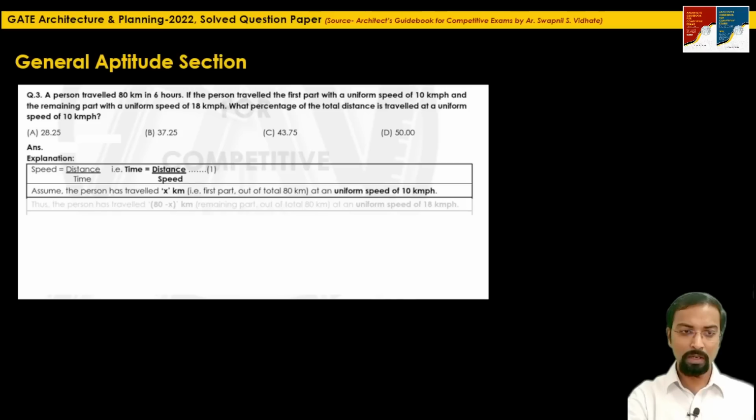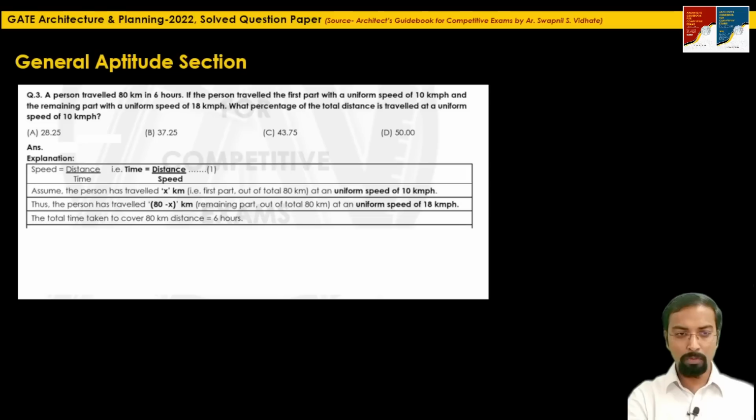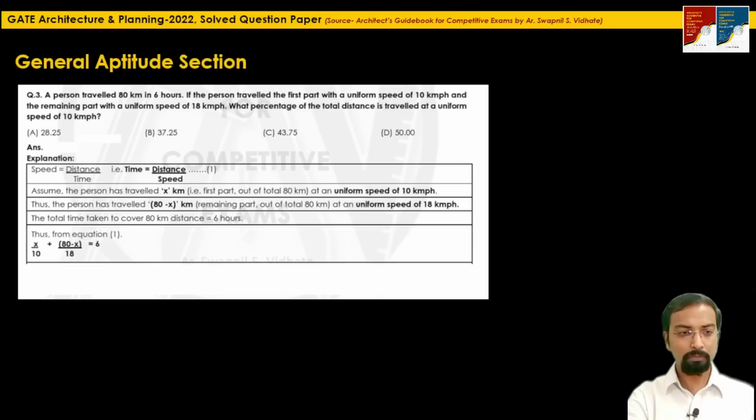So that distance, 80 minus x kilometers, let's assume he has traveled with a uniform speed of 18 kilometers per hour. From the formula mentioned earlier, and given that the total time taken to cover the 80 kilometer distance is 6 hours, we can say x divided by 10, that is the speed, plus (80 minus x) divided by 18 is equal to 6, because 6 hours is the total time, right? If we solve this equation, we will get the value of x as 35.